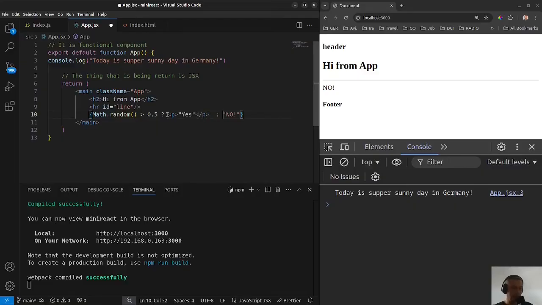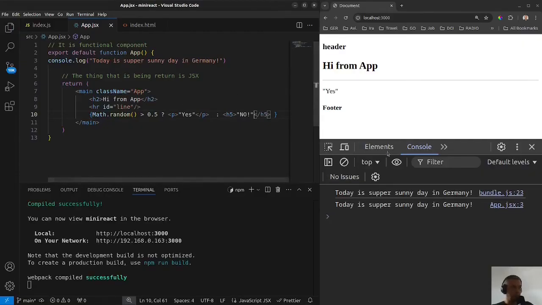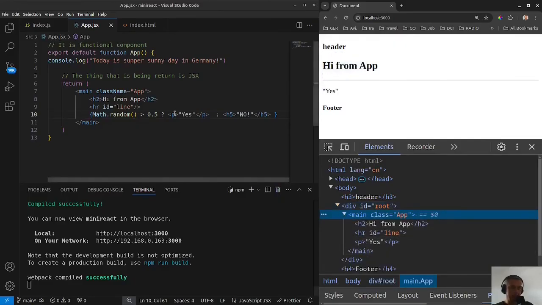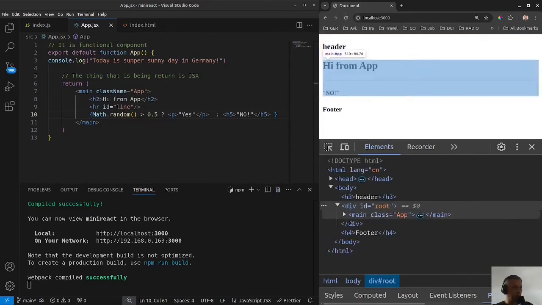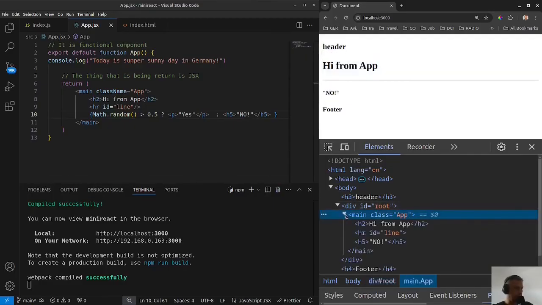We can do the same here. We can change, or we can take whatever element we want. Save it. And now, if we go to the elements, now we see it's yes, and it's a paragraph. Let's update it. No. And if we go there, it's H5. Sorry, it's H5. What we declared.